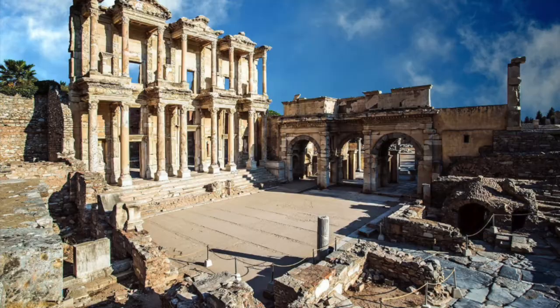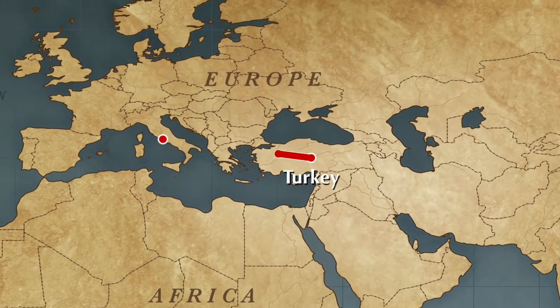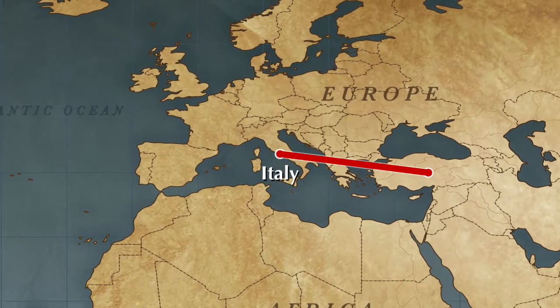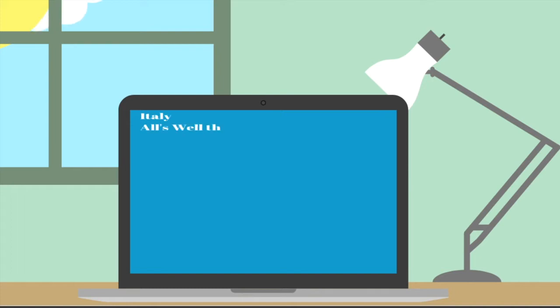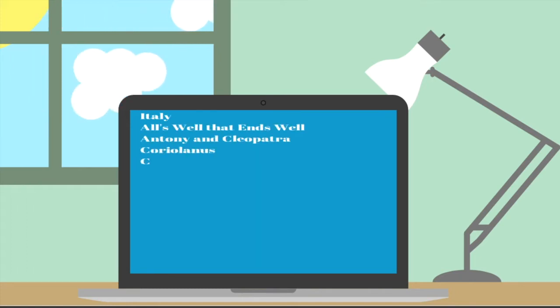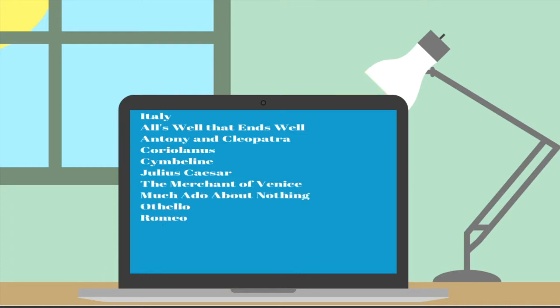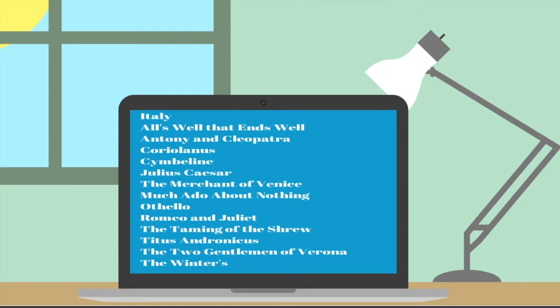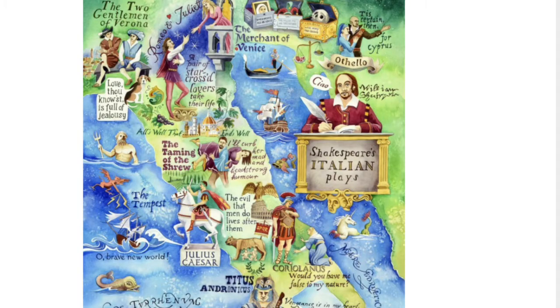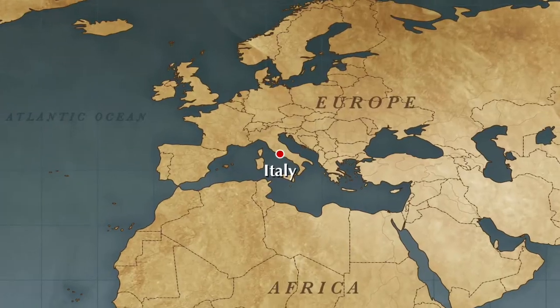The plays in which some or all the action is set in Italy are All's Well That Ends Well, Antony and Cleopatra, Cymbeline, Julius Caesar, The Merchant of Venice, Much Ado About Nothing, Othello, Romeo and Juliet, The Taming of the Shrew, Titus Andronicus, The Two Gentlemen of Verona, and The Winter's Tale. Keep in mind that some of these plays are not set exclusively in Italy. Much of his work takes place in Italy.